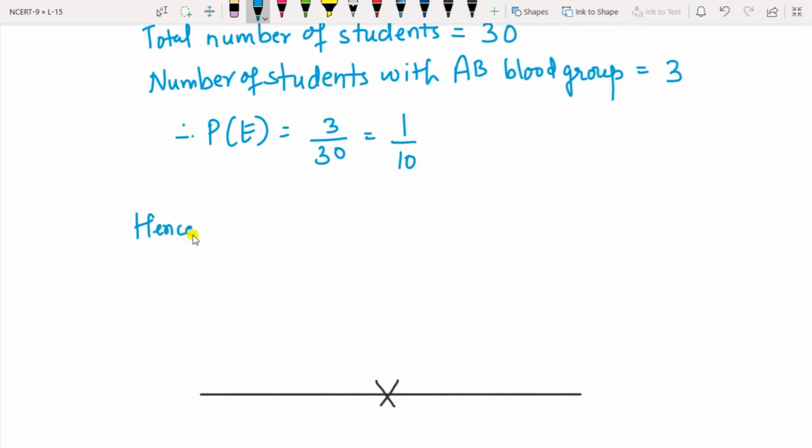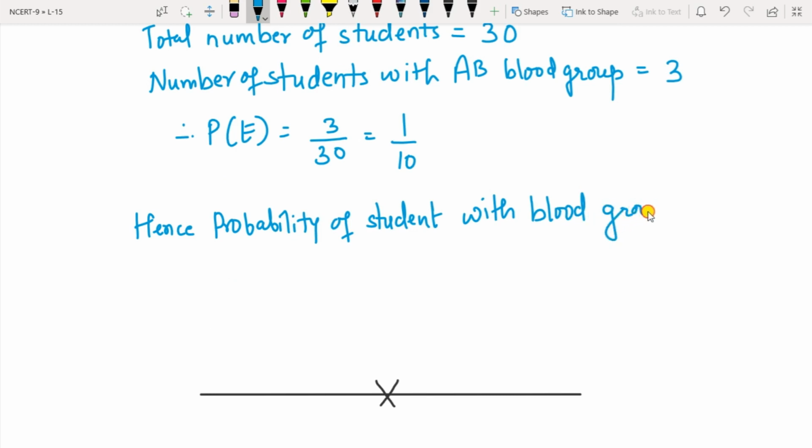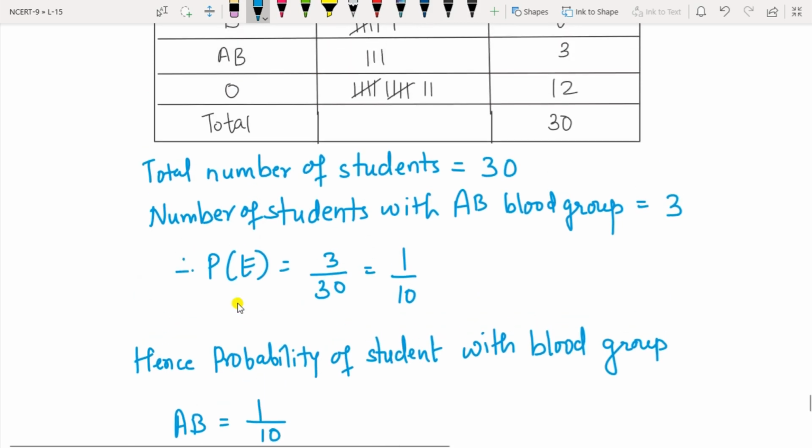Therefore the probability of a student with blood group AB is 1 by 10. So out of 10 students, 1 student will have blood group AB. This is the last question. So this was all about probability.